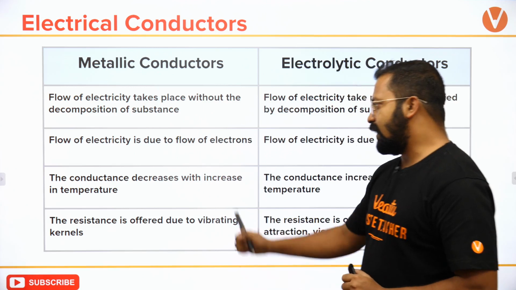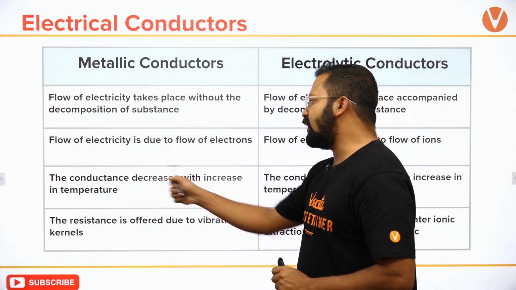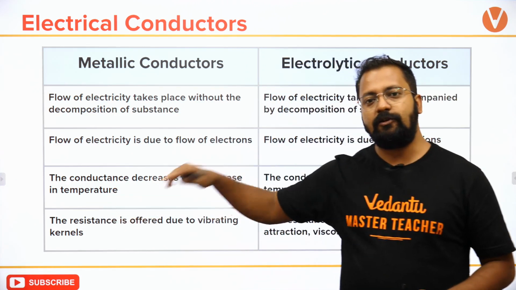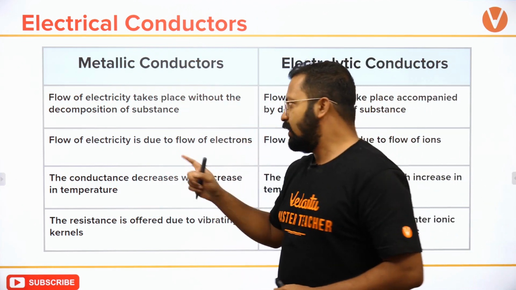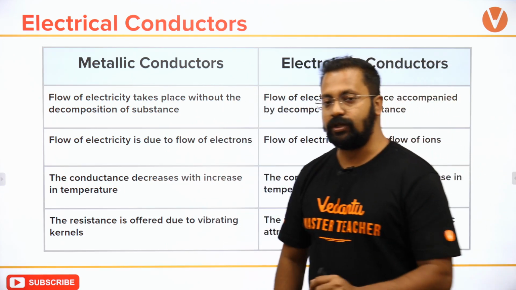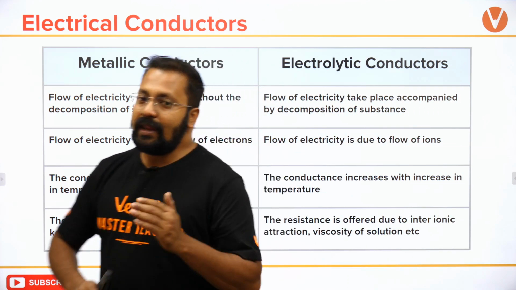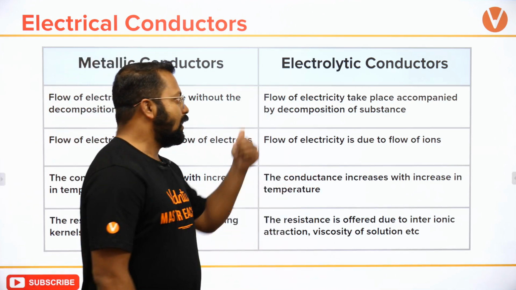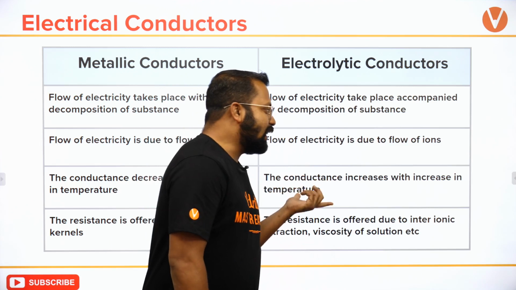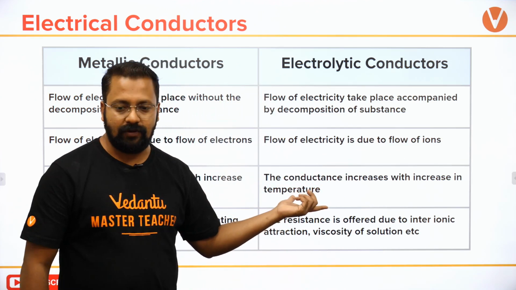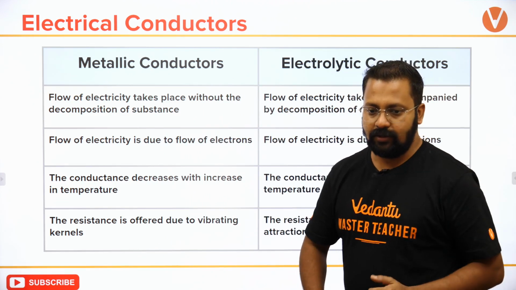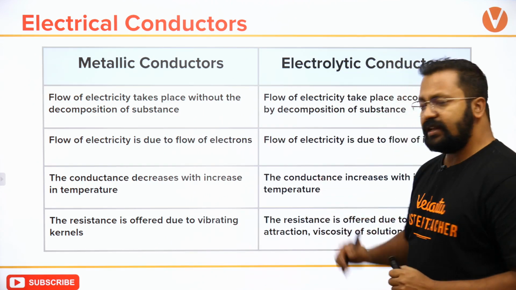Next, the conductance decreases with increase in temperature. देखिए, कंडक्टेंस जो है वो डिक्रीज कर जाती है क्योंकि रेजिस्टेंस इंक्रीज कर जाता है. In metallic conduction, conduction decreases with increase in temperature, but in electrical or electrolytic conductors the conductance increases with increase in temperature. Why does it increase?